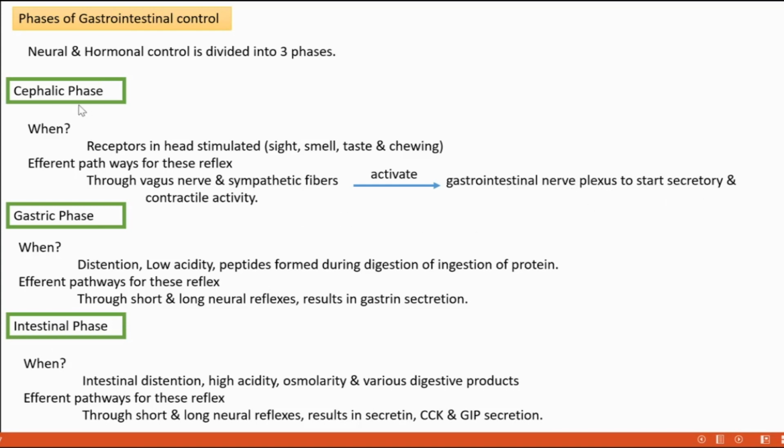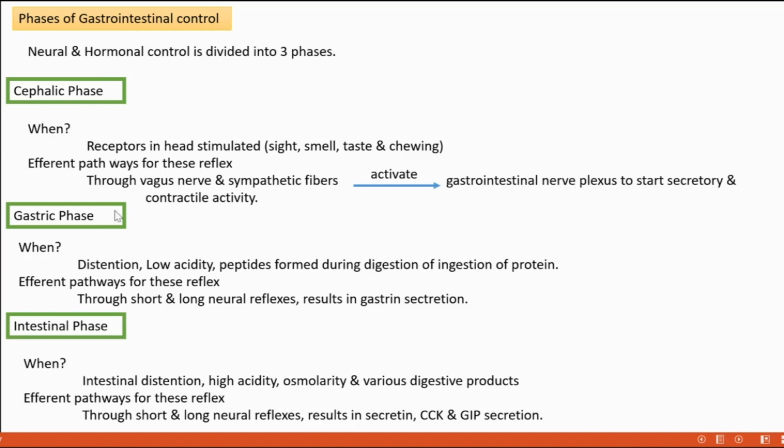What is happening as a result of the cephalic phase? Through which nerves is that signal passing? Through the vagus nerve and sympathetic fibers. It activates what? The gastrointestinal nerve plexus. We know the nerve plexuses are the enteric nervous system, myenteric and submucous plexus. Now, it activates the gastrointestinal nerve plexus to start secretory and contractile activity.